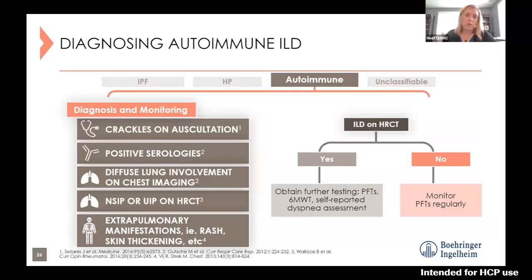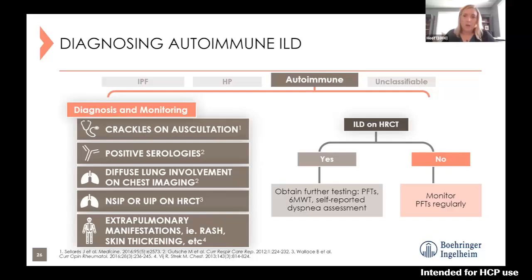Diagnosing autoimmune related interstitial lung disease, it's important to identify it early in these patients. So, taking into account their crackles on their exam, they might have positive serologies. What does their CT scan of their chest look like? What pattern is it? Do they have non-pulmonary manifestations? And then if we do get that HRCT that shows interstitial lung disease, going on for further testing, let's quantify what the lung impairment is like. What is their 6-minute walk test at baseline?